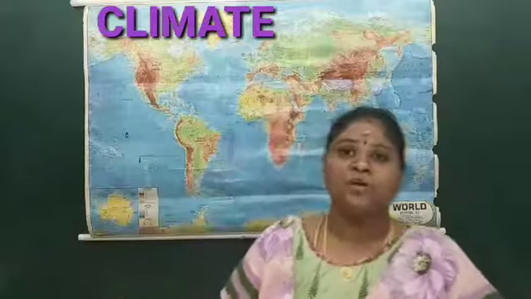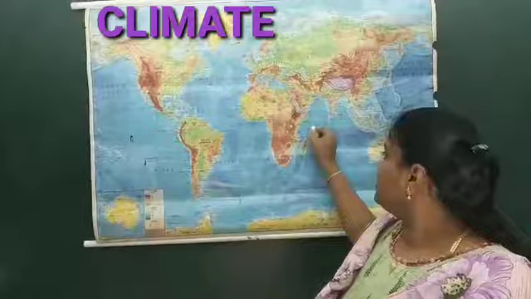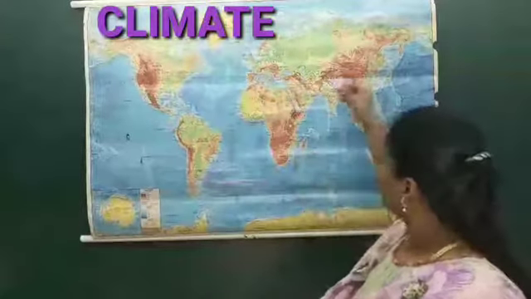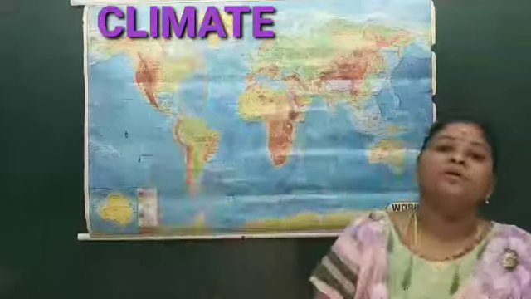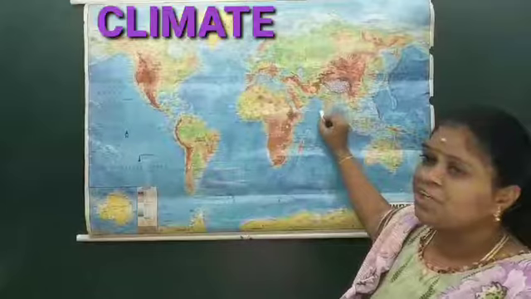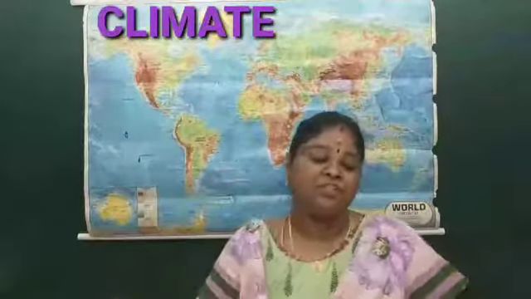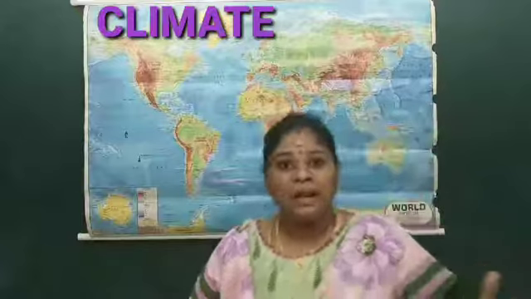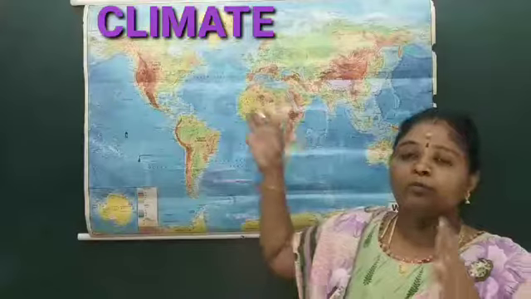For the next 3 months they do the trade and sell their products over there, and after 3 months you can find the wind starts moving from that direction to this direction. From the north to the southern direction it starts flowing, so the ships which were stationed here start slowly moving. That was the identification done by the Arab traders. The ships move only with the movement of the wind.